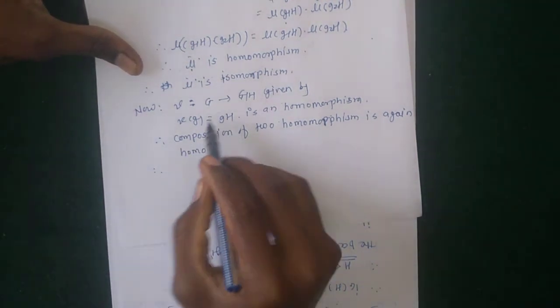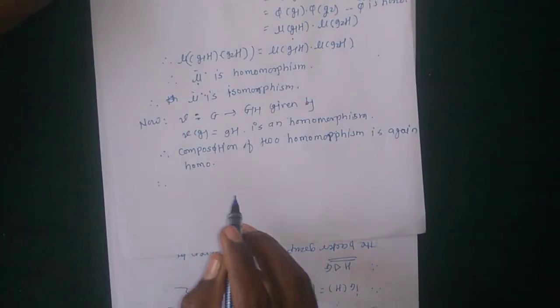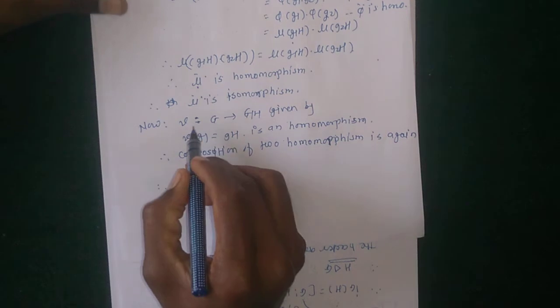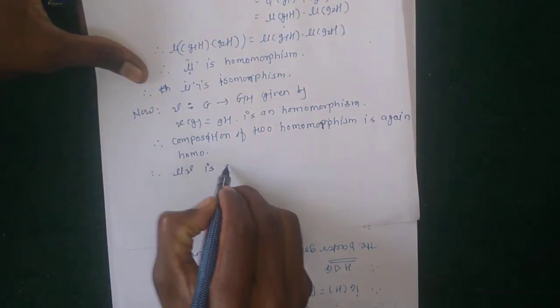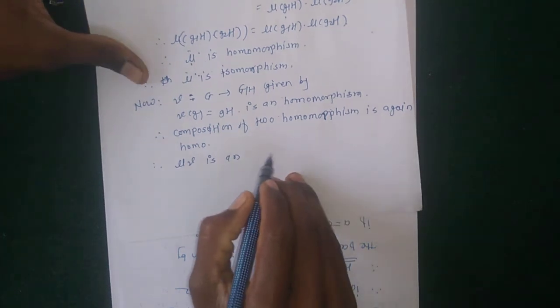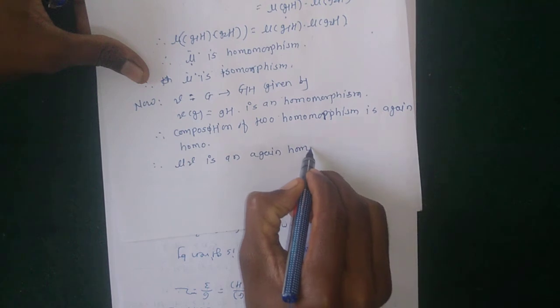So using this, since γ is a homomorphism and ν is a homomorphism, their composition is also a homomorphism. Therefore ν∘γ is again a homomorphism.